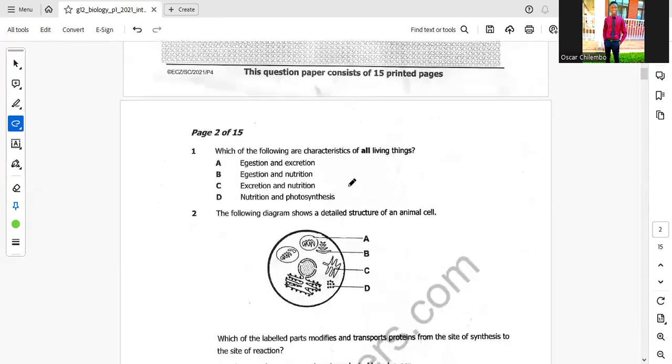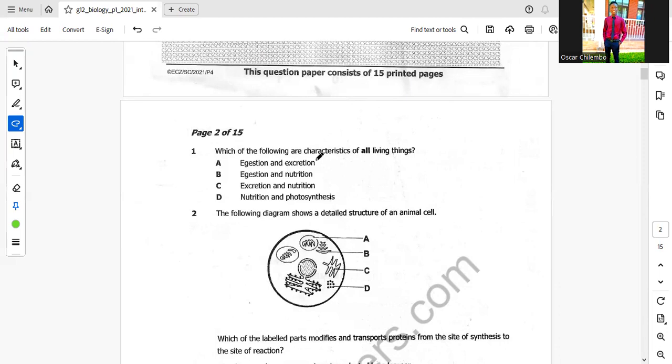Question 1. Which of the following are the characteristics of all living things? The most important point here is the characteristics of all living things. It doesn't matter whether it's a plant or an animal. So we are going to look into this multiple choice. A, egestion and excretion.